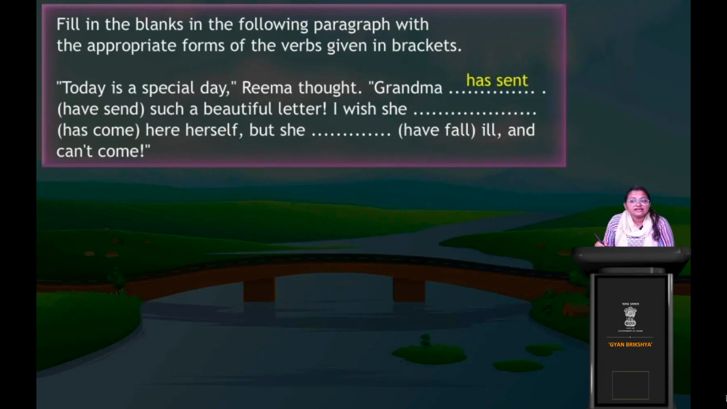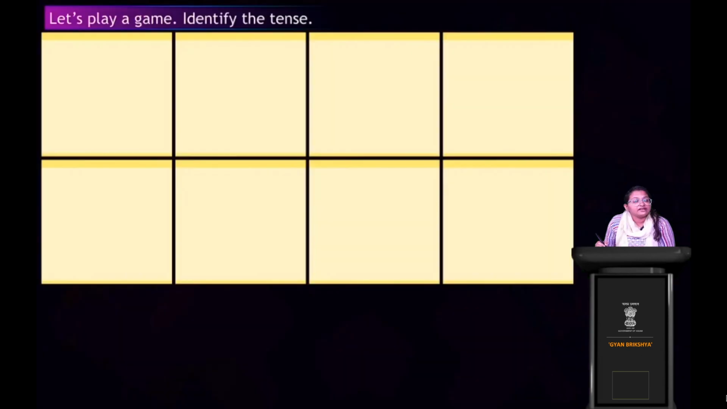Very good. I wish she had come here herself, but she dash ill and can't come. The clue is have fall. So how are we going to change it? But she, yes, very good. But she has fallen ill and can't come. Okay, so you see these are the different forms of have verbs again. Has sent, had come, has fallen. Right, okay. Now, let's play this game. What is this game? Let's play a game. Identify the tense. So, we will be shown some pictures, and from the pictures, you have to identify the tense of these pictures, right? Okay.